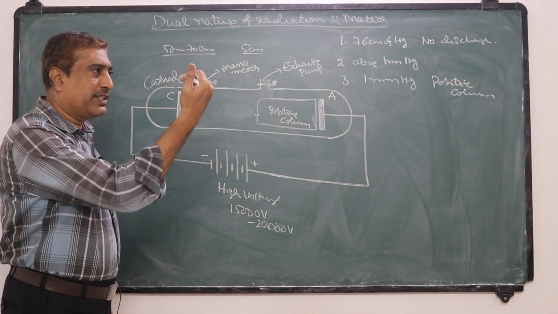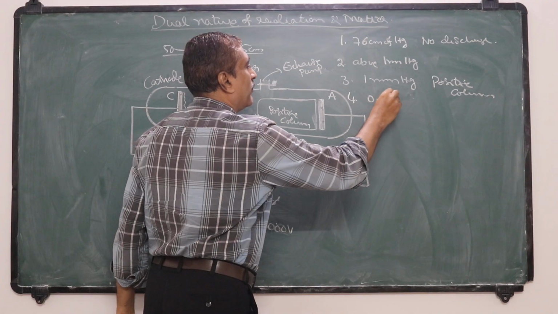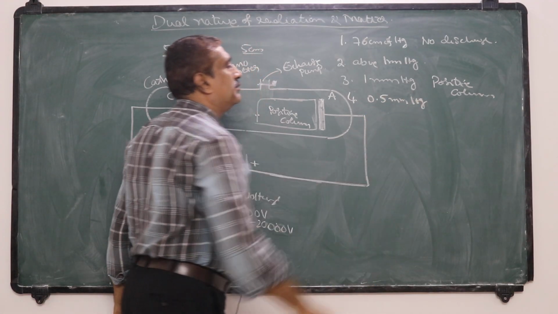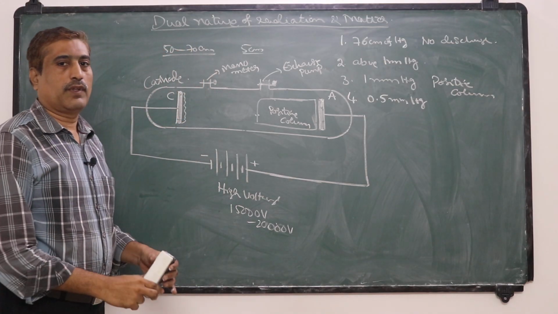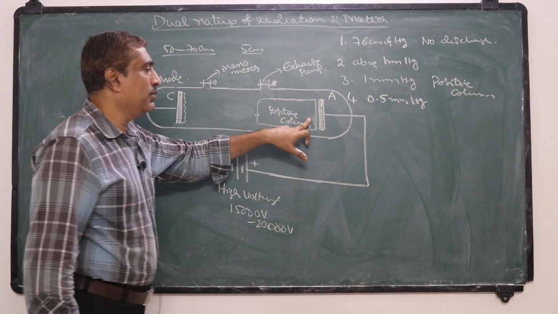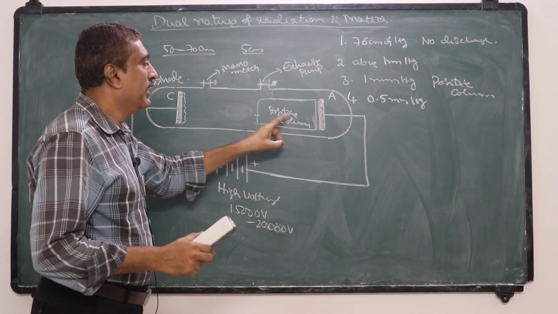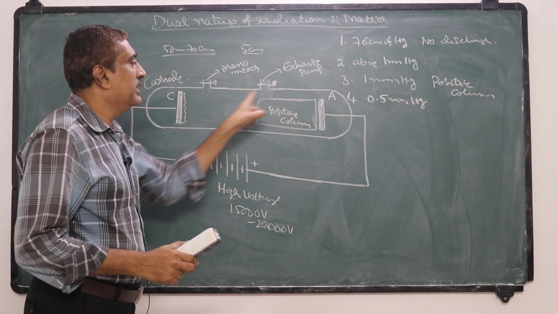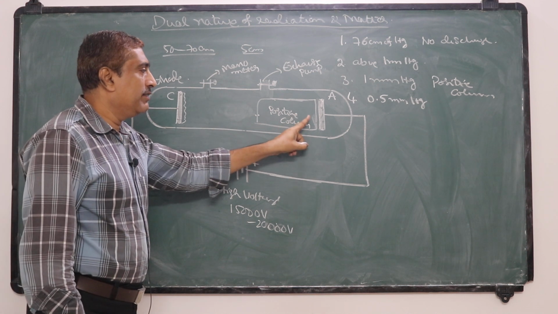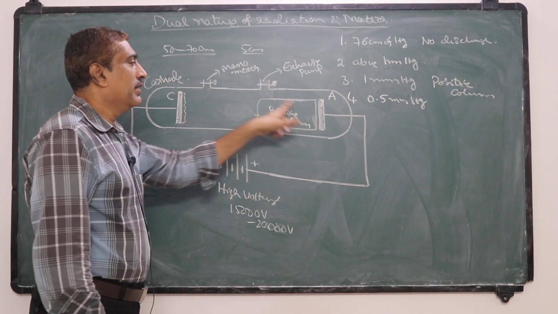Now, the pressure is reduced to 0.5 mm of mercury. Not only that, the color of this positive column, that means the color of the light emitted from this anode, depends on the gas enclosed in this glass tube. The color of this light or positive column depends upon the gas enclosed in the discharge tube.